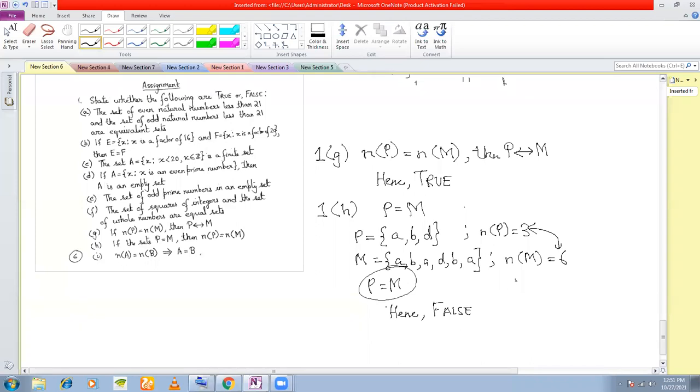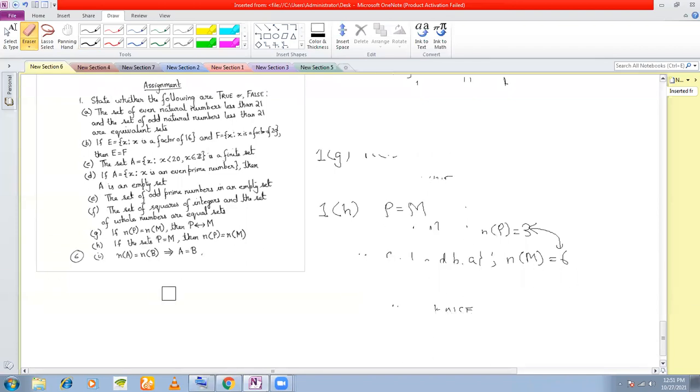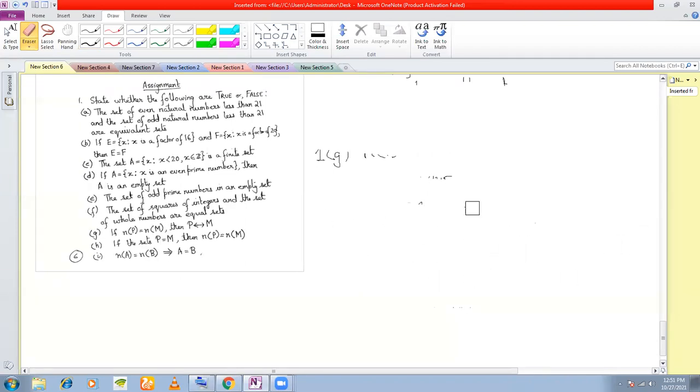Last one, 1I. The cardinal number of A is equal to the cardinal number of B means A is equal to B. Is it true?